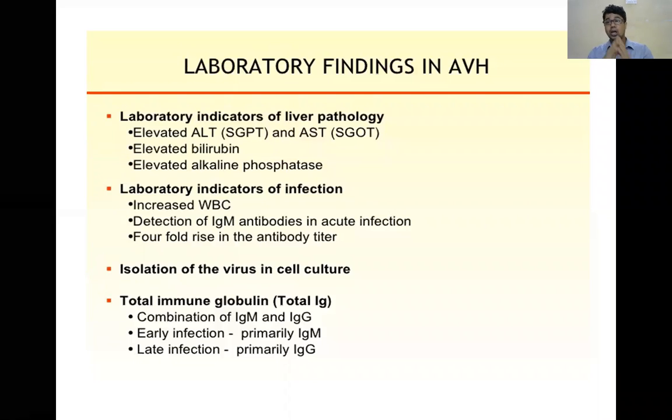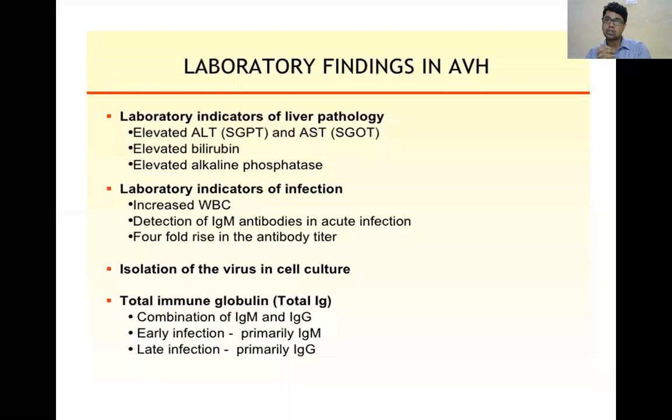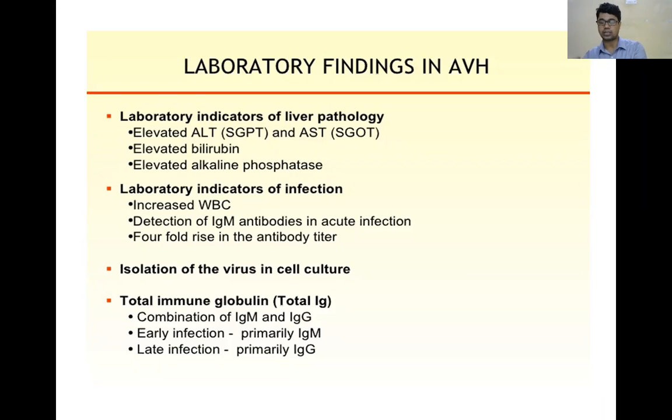But about the liver, you have the indicators of hepatocyte damage. So these are liver enzymes. What are the liver enzymes? That is ALT and AST, or SGPT and SGOT.